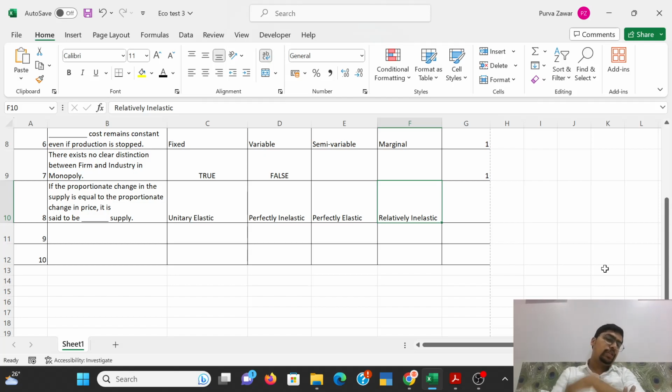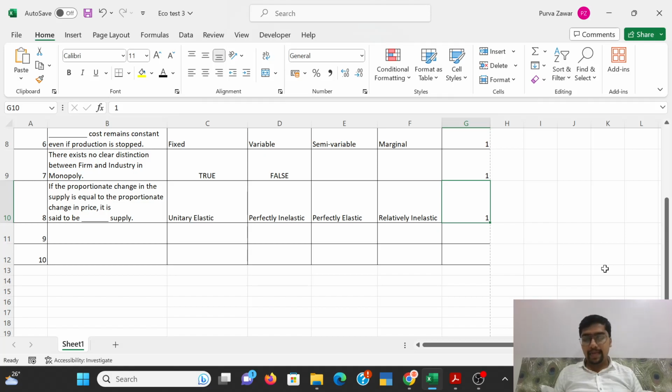I think it's very simple. It's going to be unitary elastic. A 10% price rise is giving a 10% rise in supply. The answer always comes as 1, and the answer is unitary elastic.